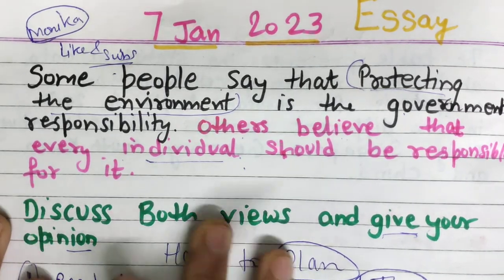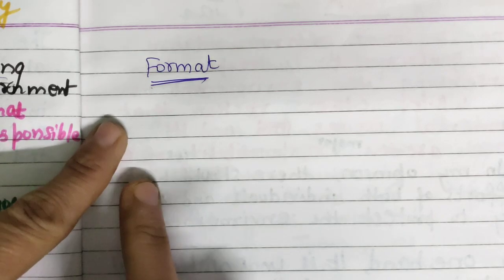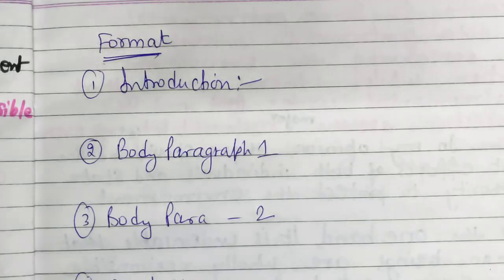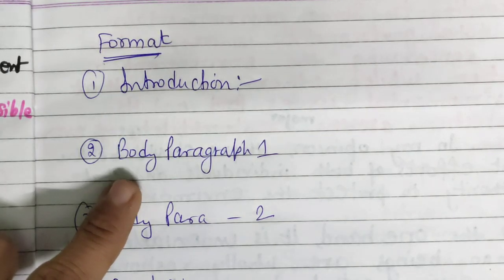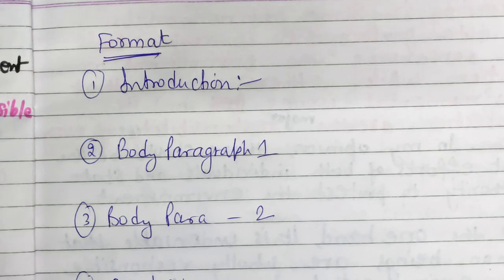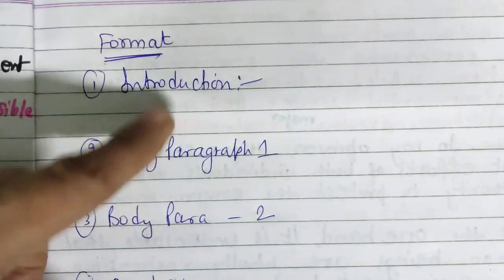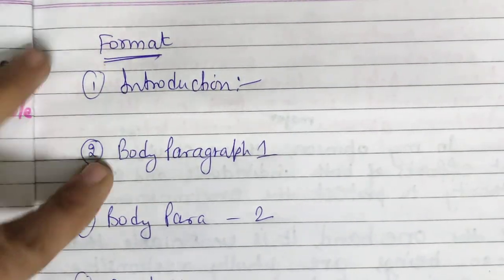So let me revise your format. Okay, so what is the format? First you will write an introduction, then body paragraph 1, body paragraph 2 and a conclusion. So like these 4 paragraphs, as you know, we have to write. Okay, so in the introduction, what are we going to write?